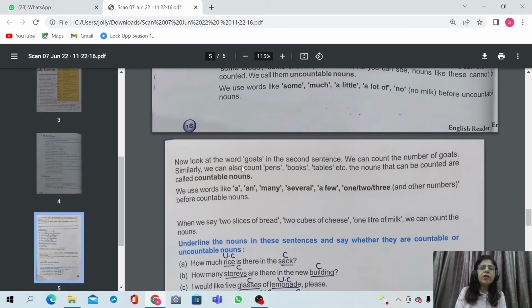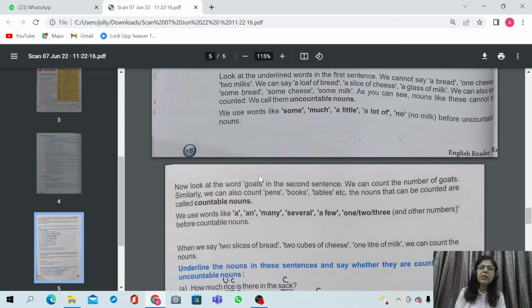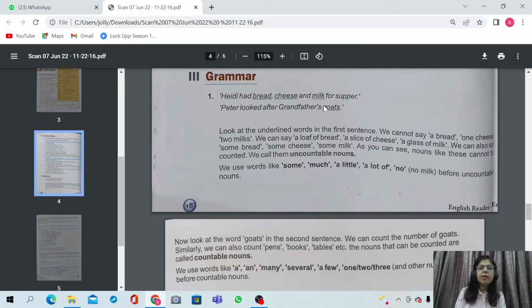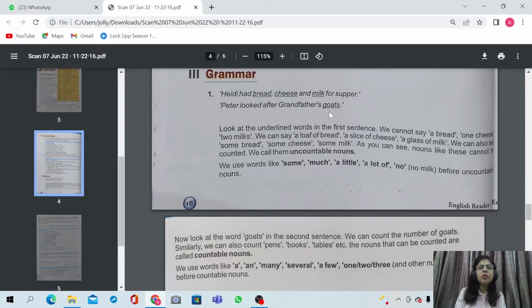Now look at the word goats in the second sentence. We can count the number of goats. Similarly, we can also count pens, books, tables, etc. The nouns that can be counted are called countable nouns. So in the second sentence, it is goats. We can count 5 goats, 10 goats, 2 goats.